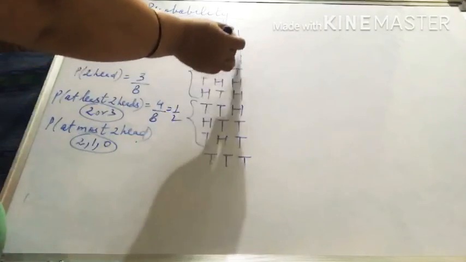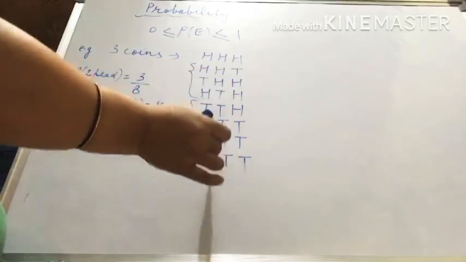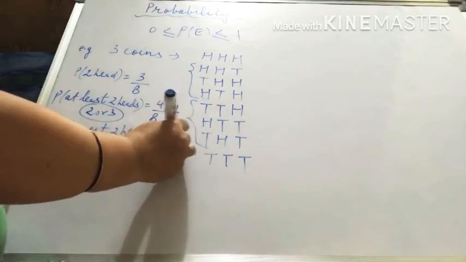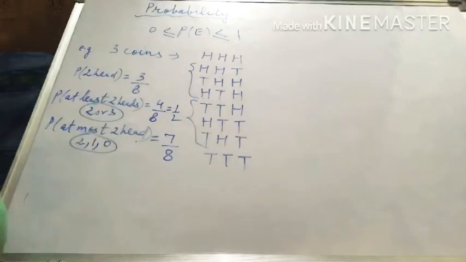So that means except this case we have favorable all these 7. So the favorable is 7 and total is again 8. That's it.